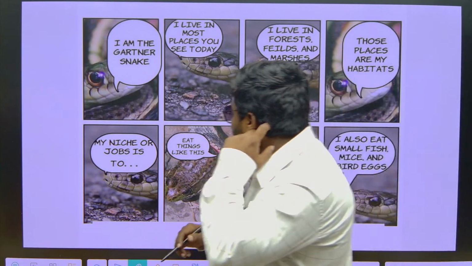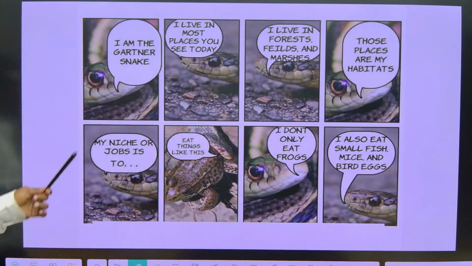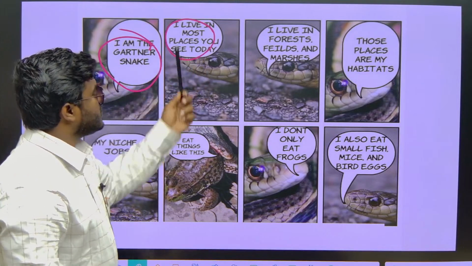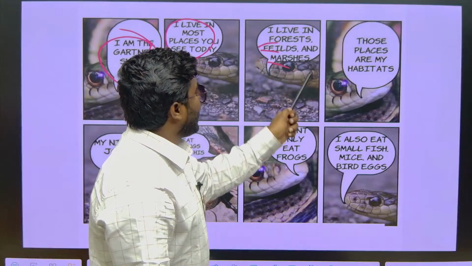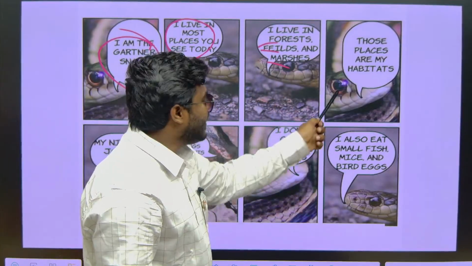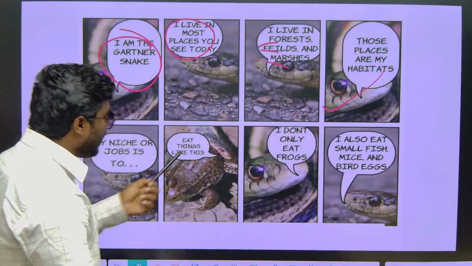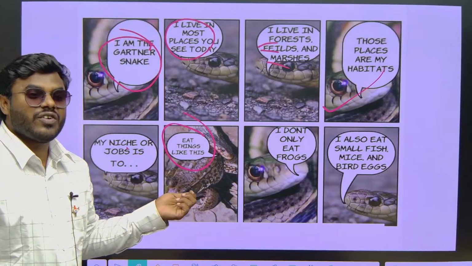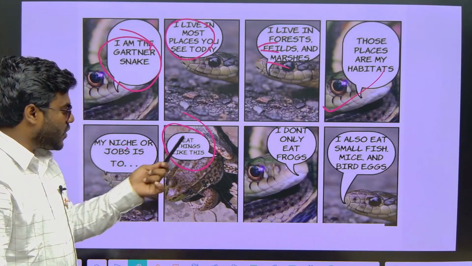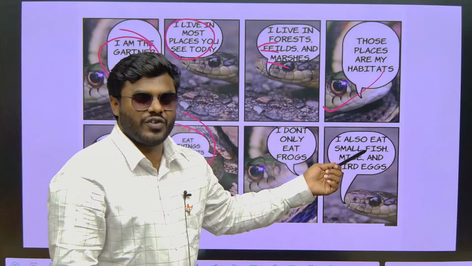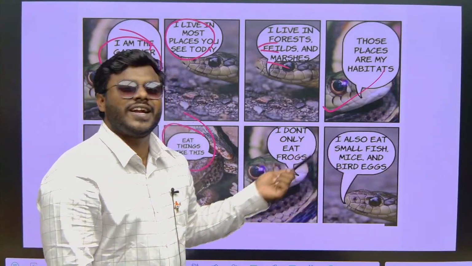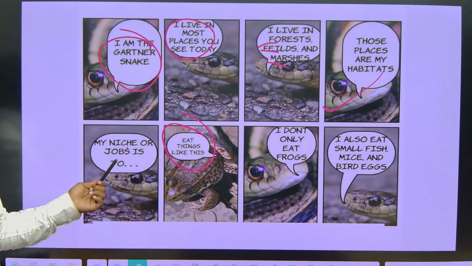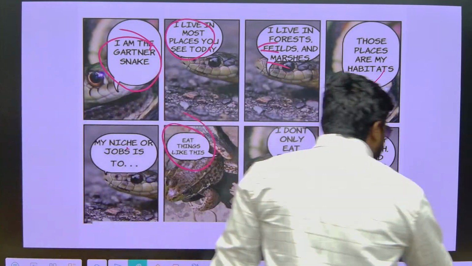Suppose, for example, if you look into the habitat and niche of a garter snake: I live in most places you see today, forest, field and marshes. These are the habitats where it is living. Now what is its role in the environment? My niche or job is to eat things like this. It eats sometimes frogs, but we know snakes not only depend on frogs; sometimes it eats small fish, mice, bird eggs also. So it is eating and performing some role. That becomes what? The niche of an organism. So in simple words, a role.